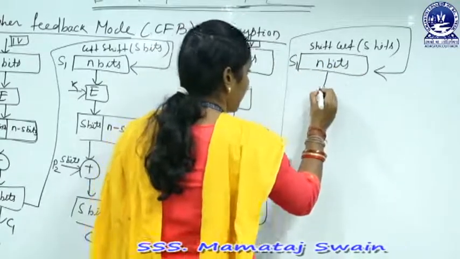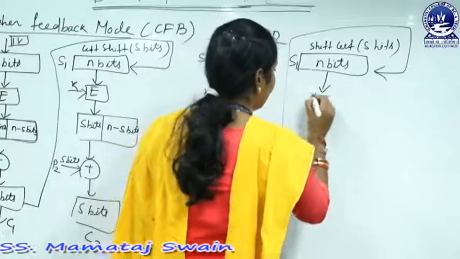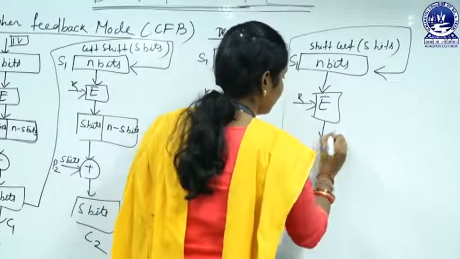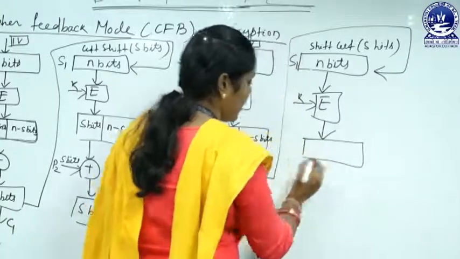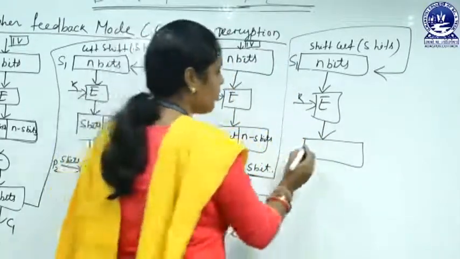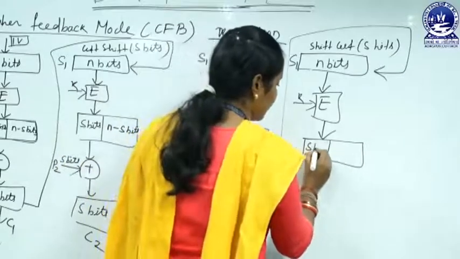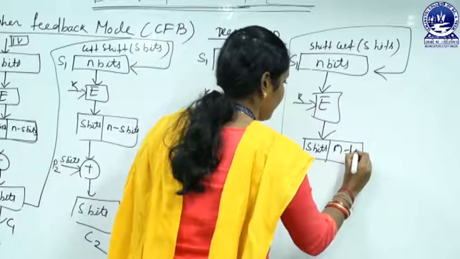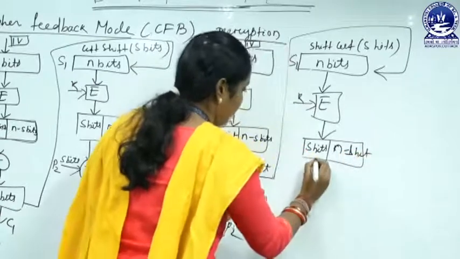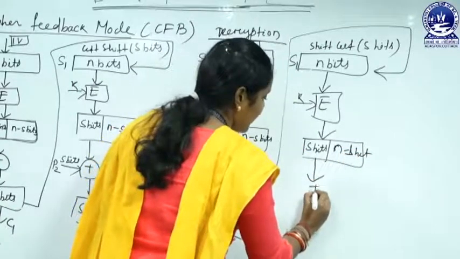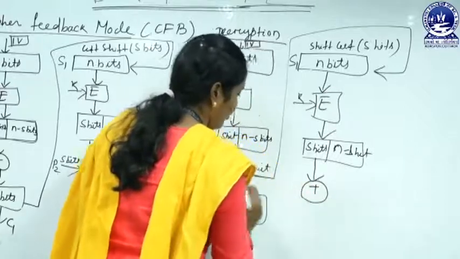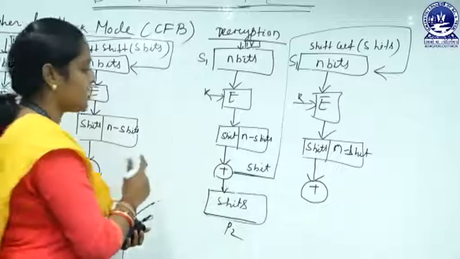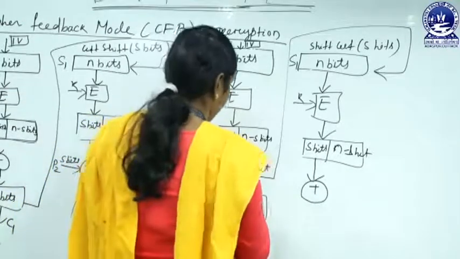Now you use the encryption algorithm and the key to encrypt this value, which gives us n bits. But from these n bits you have to select the s bits. Now these s bits are exclusively ORed with the next, or with the previous block ciphertext, that is